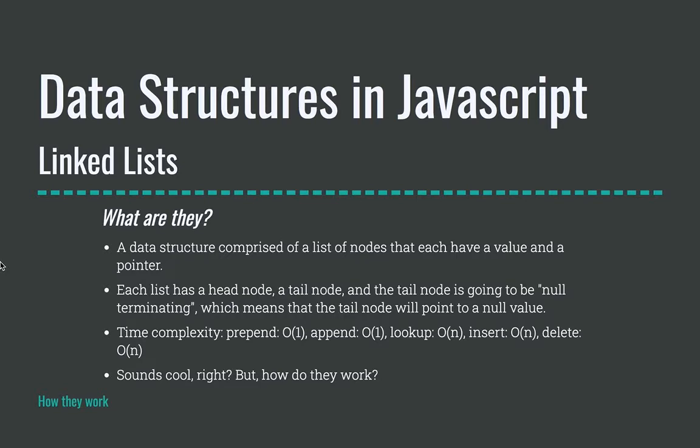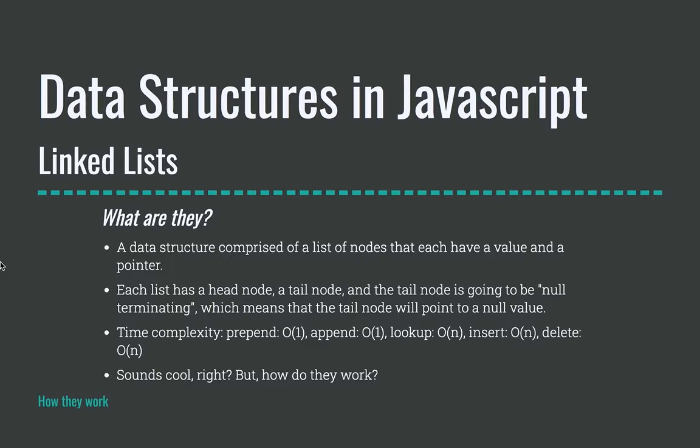Each list has a head node and a tail node, and the tail node is what's called null terminating, which means that the tail node's next property is going to be null. That's how you'll know that you're at the end of the list. That means that the tail node will point to a null value.